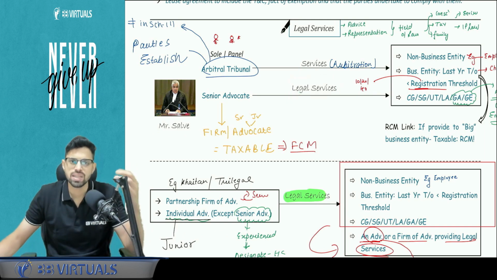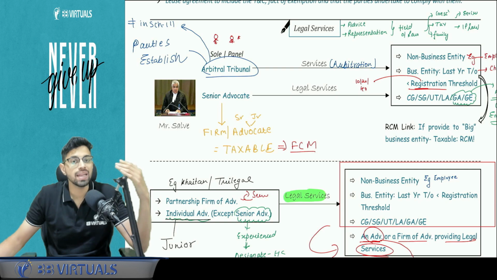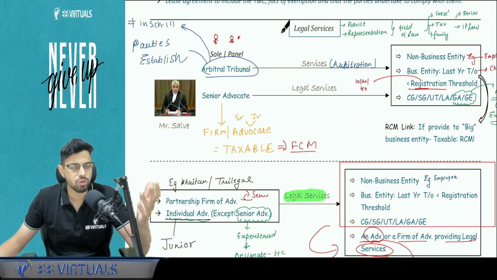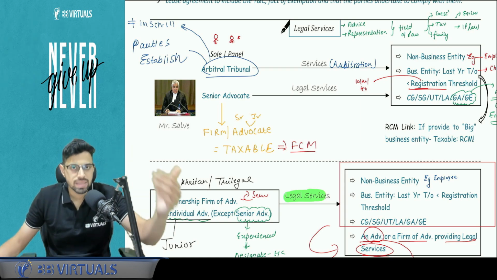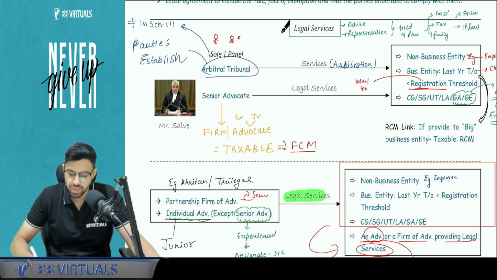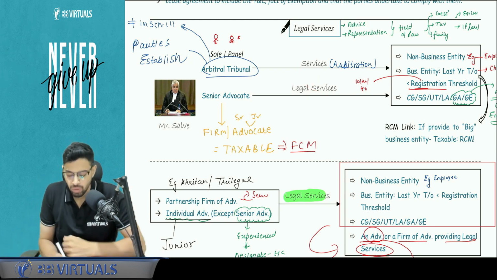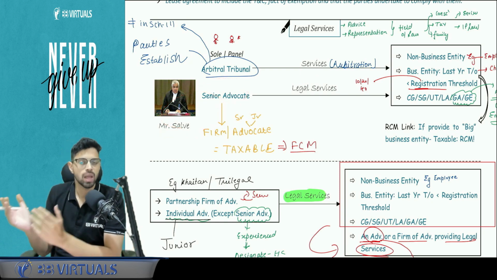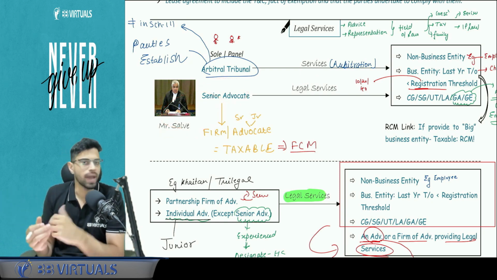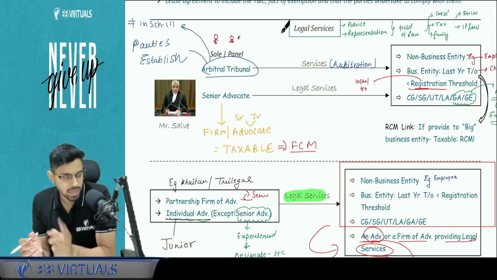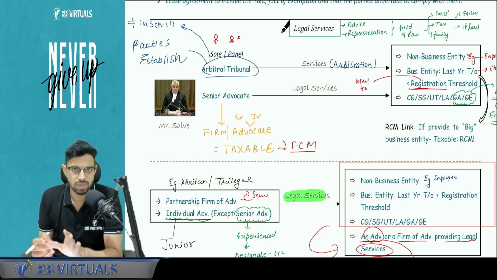So what are legal services? Any advice, any consultation, any representation with respect to any branch of law. Family law, constitution law, tax law, it can be anything. So a question may try to confuse you tomorrow, that a senior advocate is giving the service of his family business. That is not covered under RCM because that is not a legal service. Now, what is the meaning of senior advocate? Senior advocate means as designated by the High Court or Supreme Court. I cannot go tomorrow and say that I'm a senior advocate because I have a lot of experience. No, it needs to be a designation by the High Court or Supreme Court, and the question will specify that.